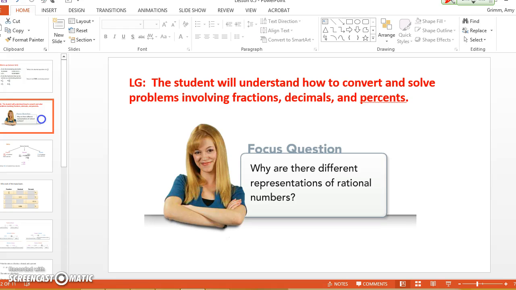The students will understand how to convert and solve problems involving fractions, decimals, and percents. So I've already taught you how to take a fraction to a decimal. Now we're going to take it to a percent, and then we're also going to go backwards with it. It will be the new stuff we look at.